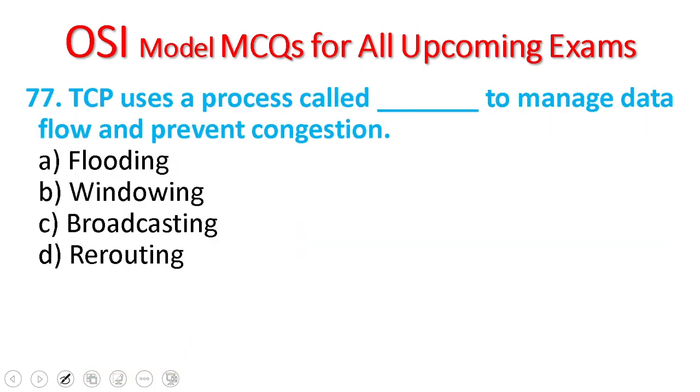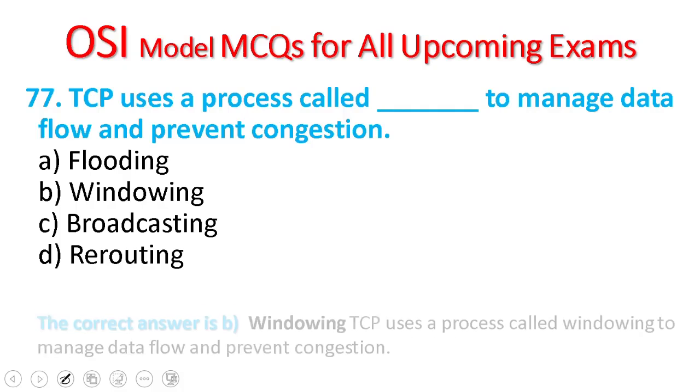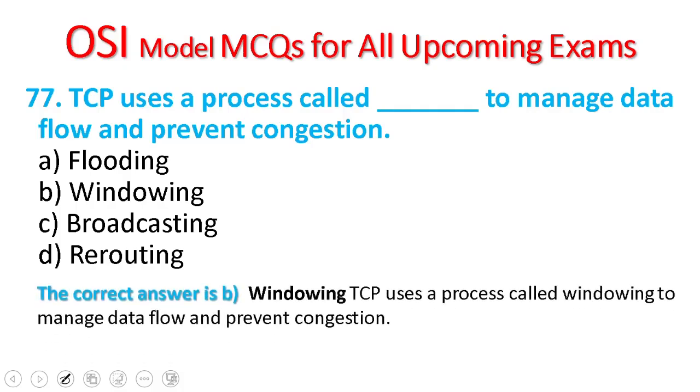78. TCP uses a process called blank to manage data flow and prevent congestion: flooding, windowing, broadcasting, routing. TCP uses a process called windowing to manage data flow and prevent congestion.